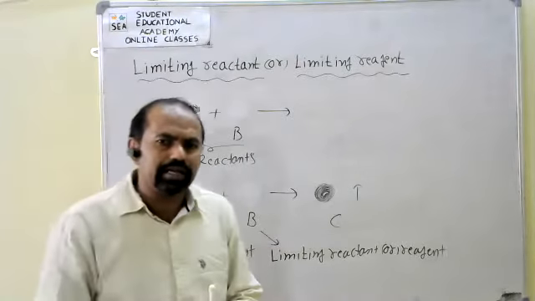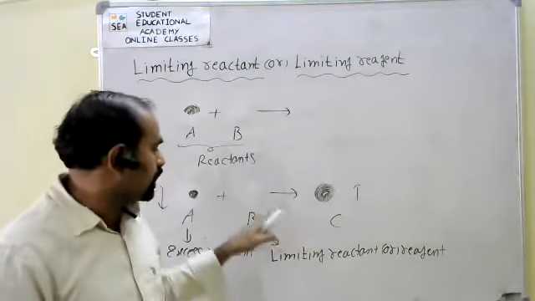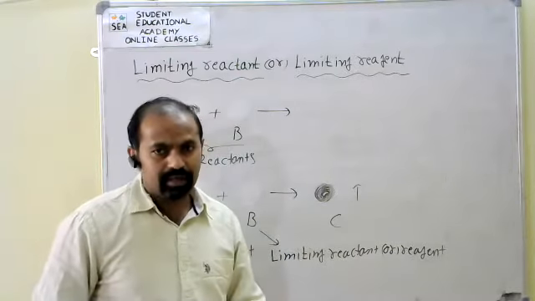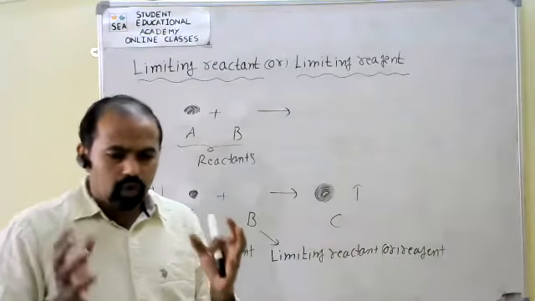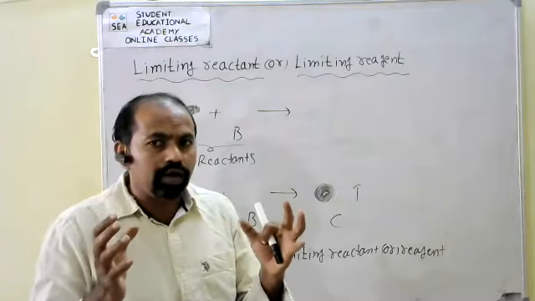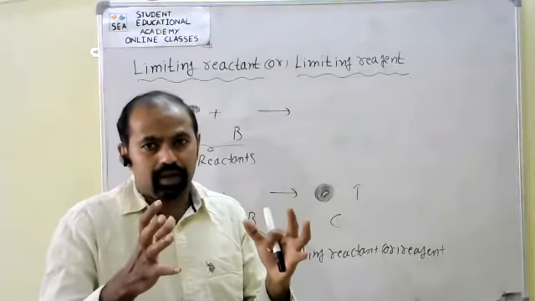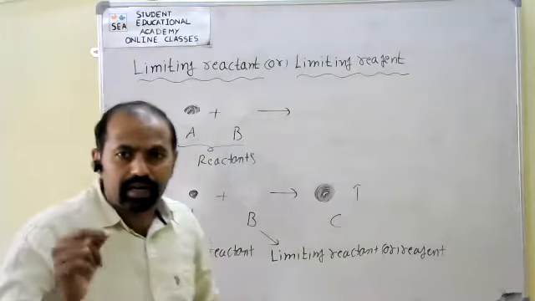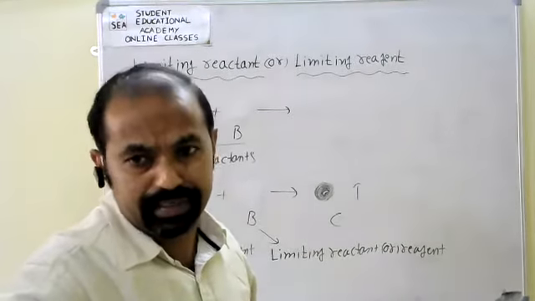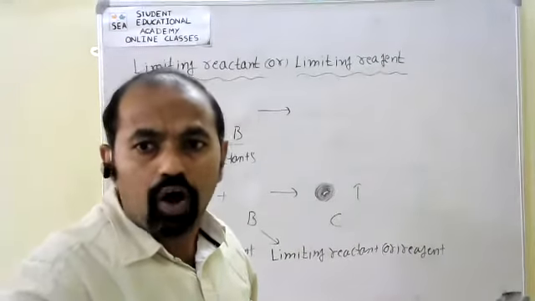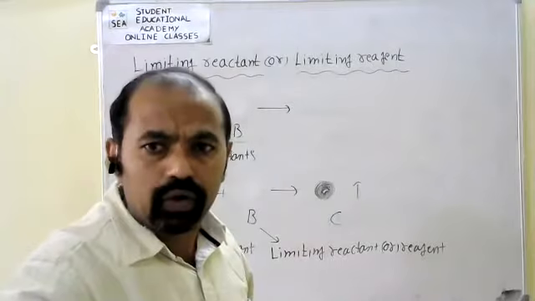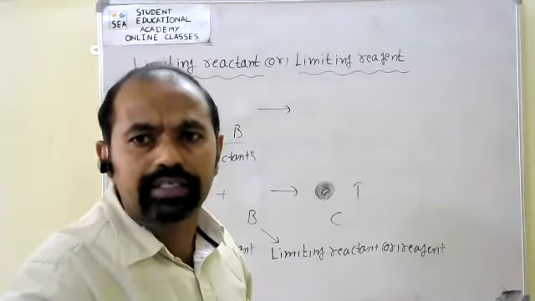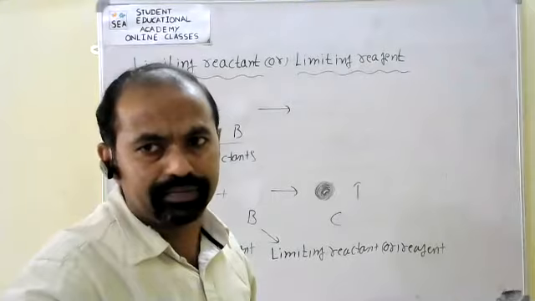The reactant that is completely consumed as a product is called the limiting reactant or reagent. Generally, the amounts we need for complete combustion are also found based on calculation.